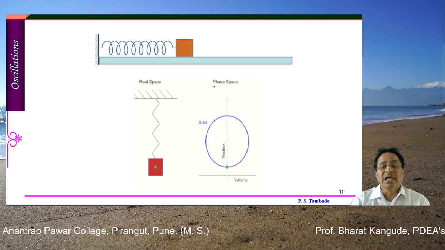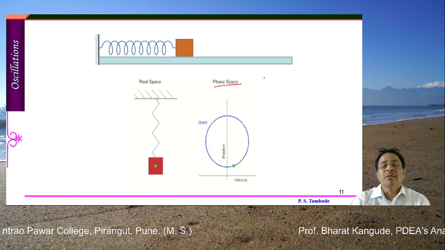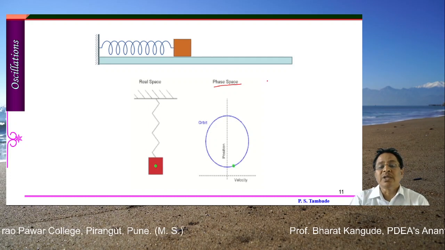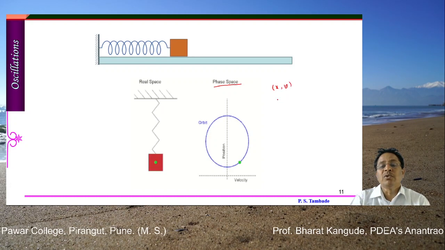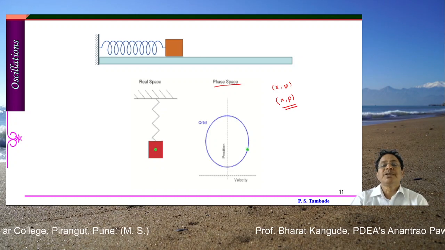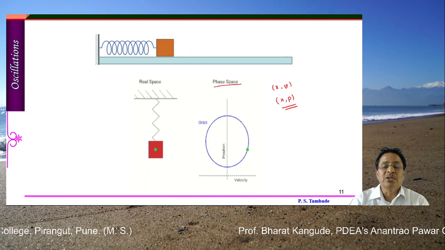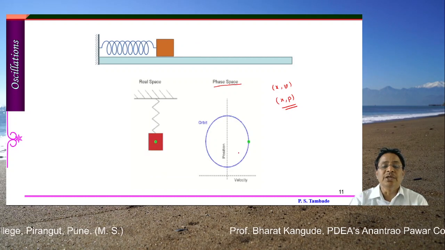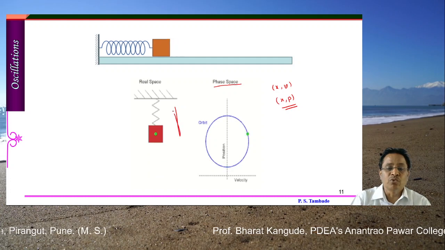If this particular diagram is plotted in phase space, it has momentum or velocity and displacement. So velocity and displacement, or momentum and displacement. This type of space is called phase space. In phase space, the path followed by this object looks like a circle, as shown here. In real space, the path is just this to and fro.